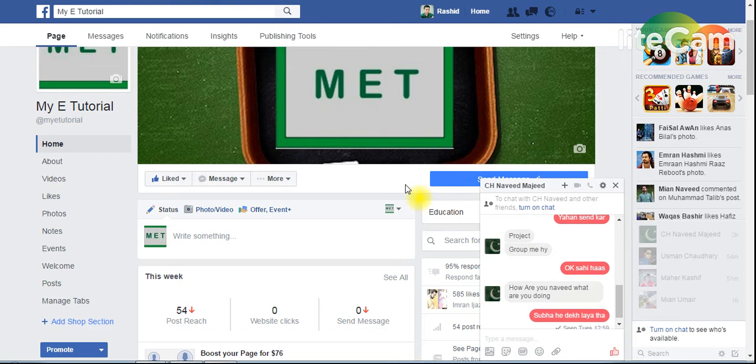You can change that message according to your requirement, according to your words, according to your perception, according to your thinking. That's what you want to do. So this is the way by which you can hack the chat, by which you can edit the chat. So this is all for this.